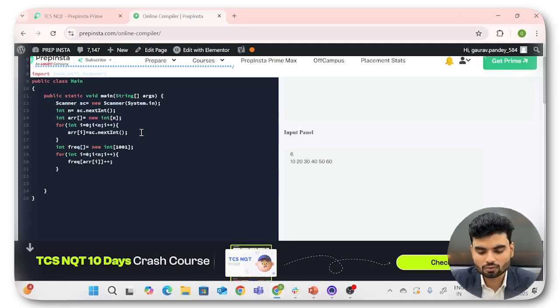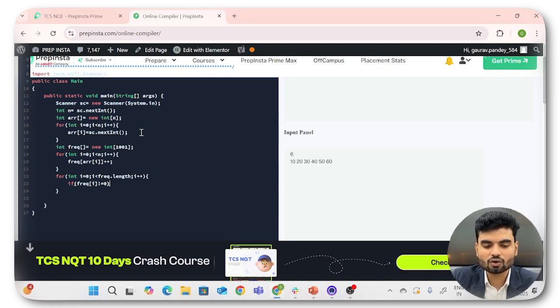We'll iterate over our frequency array again: int i equals 0, i less than frequency dot length, and i plus plus. Here we'll check if the frequency at i is not equal to 0, and we can print that particular index.